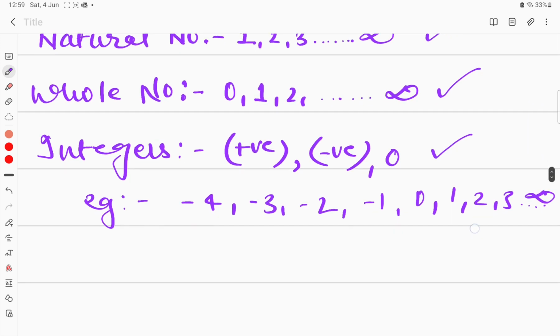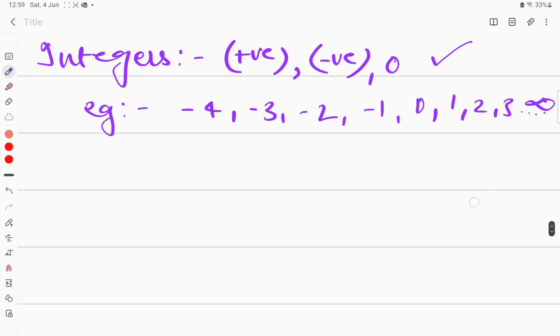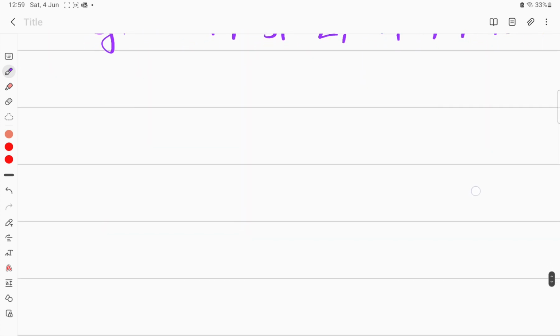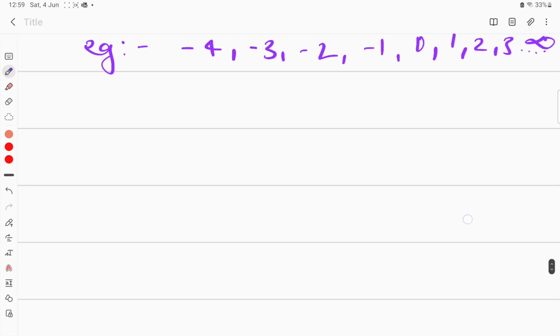Now, why are we studying all this? Because when we discuss rational numbers, you will come to know why we are discussing these different types of numbers.